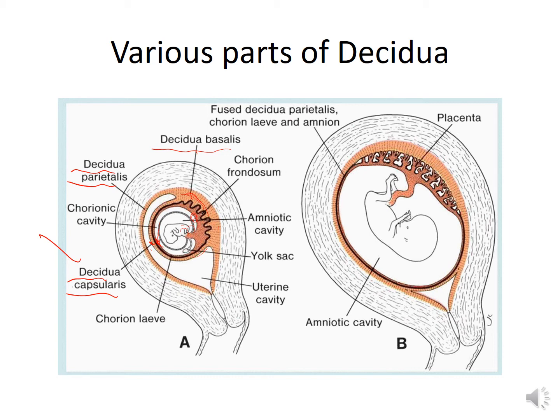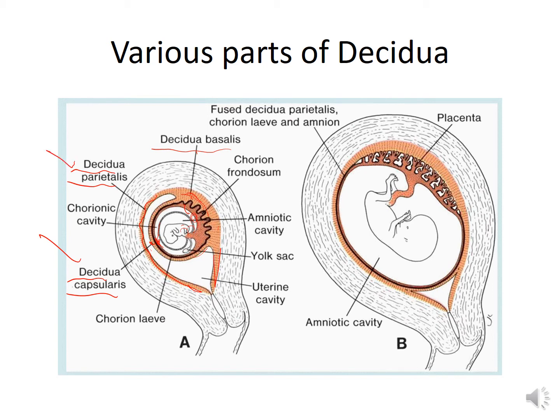Now the decidua parietalis. This part of the decidua lines the remaining area of the uterine wall and is not in direct relation to the conceptus. The rest of the endometrium of the uterus, which is not in direct contact with the developing embryo, is known as decidua parietalis.